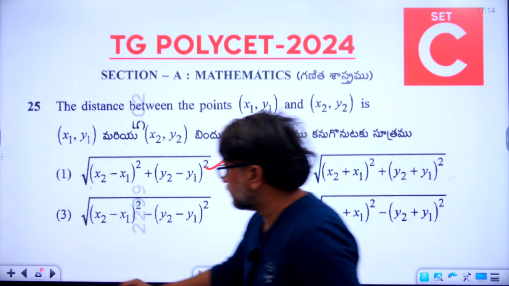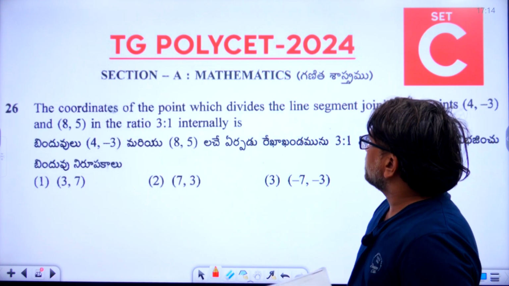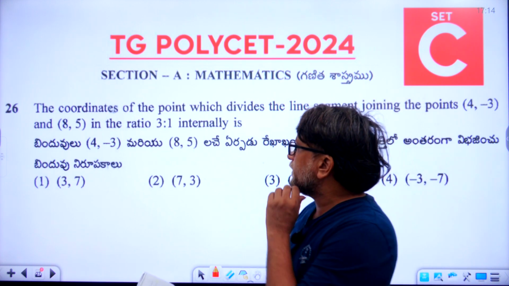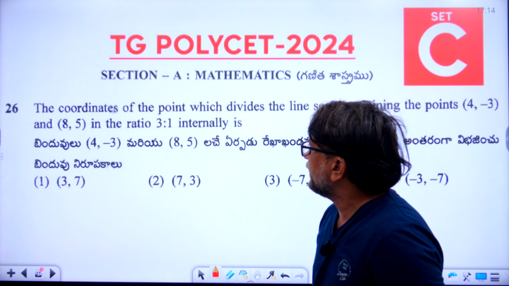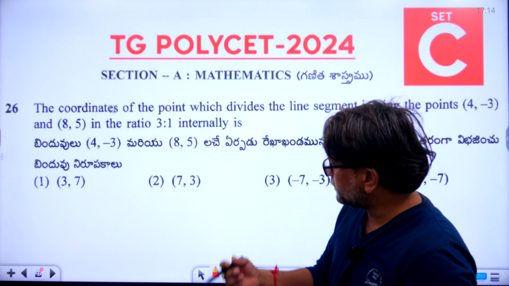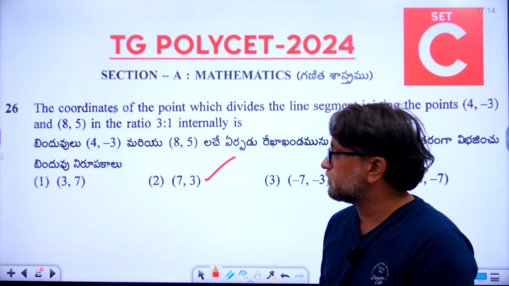Okay. Now let's go to the 26th one. The coordinates of the point which divides the line segment joining the points (4, -3) and (8, 5) in the ratio 3:1 internally is. So what is the right answer? The right answer is (7, 3). So the second option is the right answer.